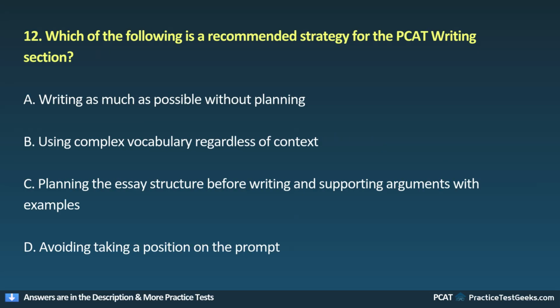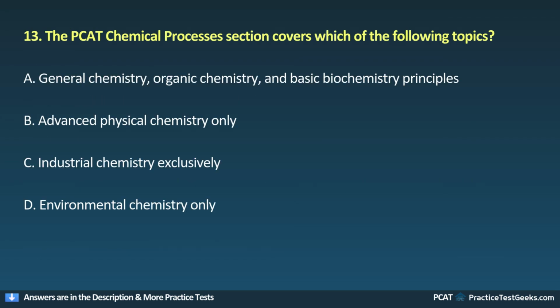12. Which of the following is a recommended strategy for the PCAT writing section? A. Writing as much as possible without planning. B. Using complex vocabulary regardless of context. C. Planning the essay structure before writing and supporting arguments with examples. D. Avoiding taking a position on the prompt.